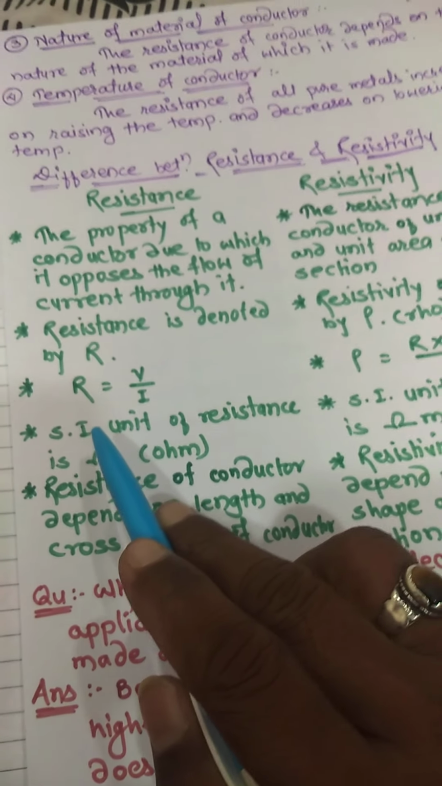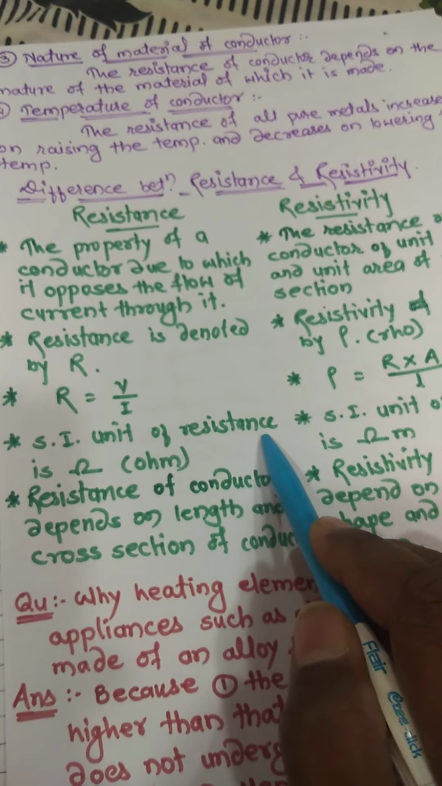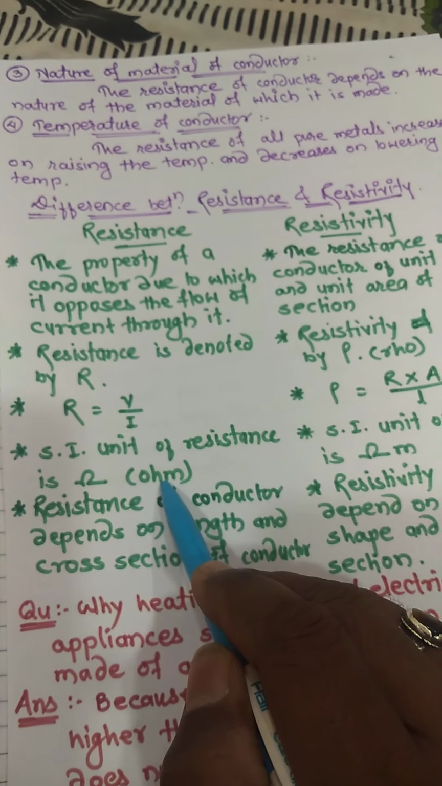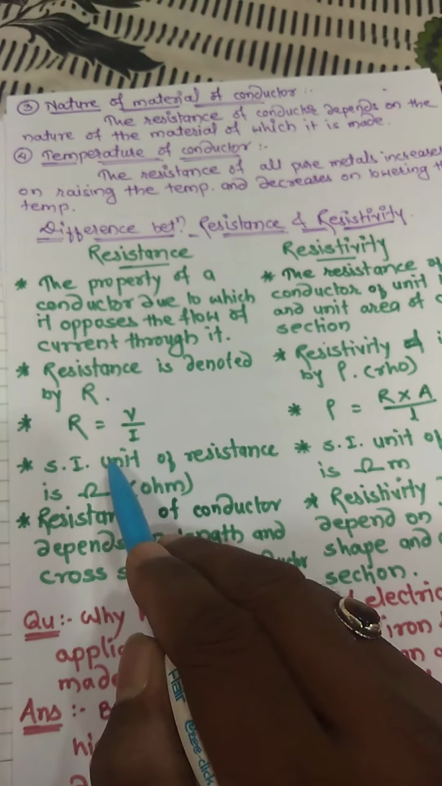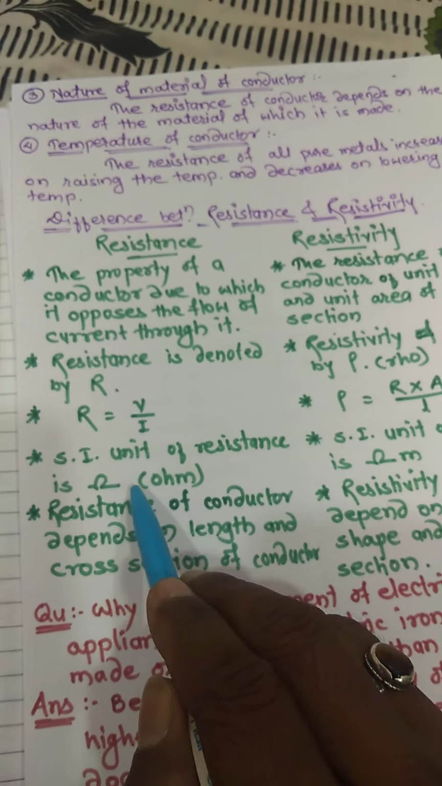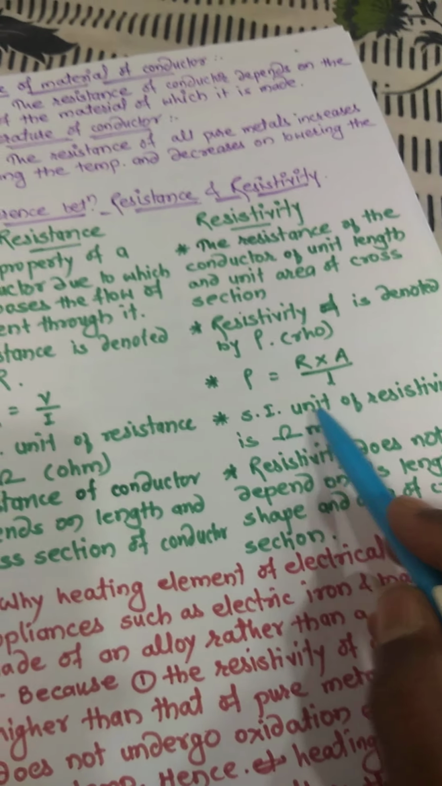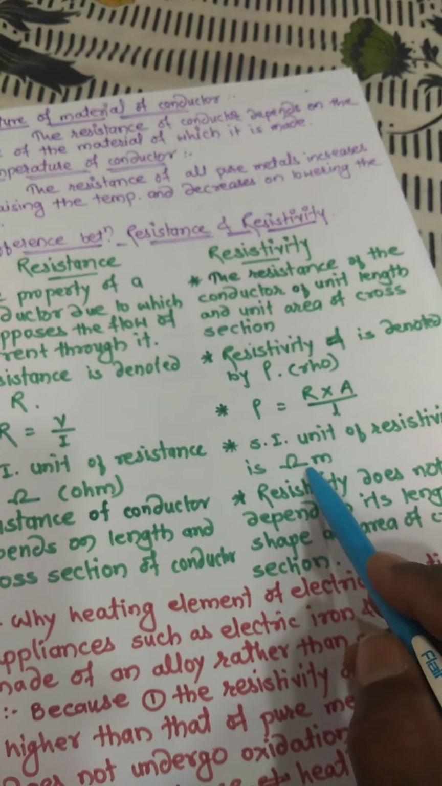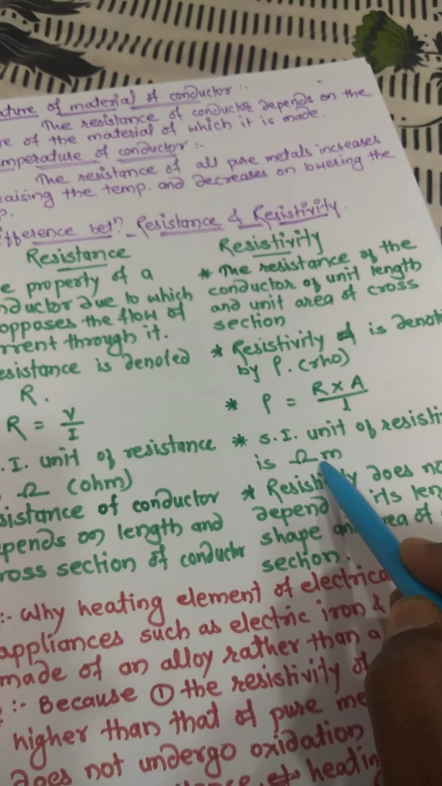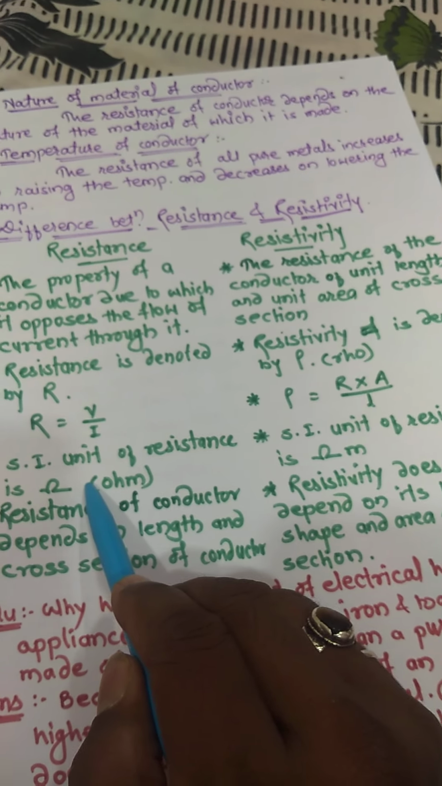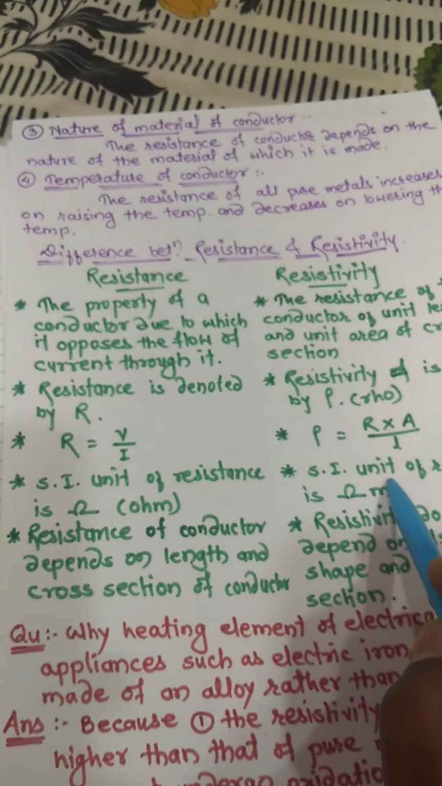Fourth point: the SI unit of resistance is ohm. What is the SI unit of resistance? Ohm. And the SI unit of resistivity is ohm meter. Here only ohm is there and here ohm meter is there.